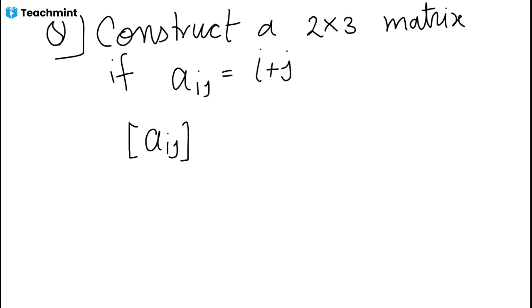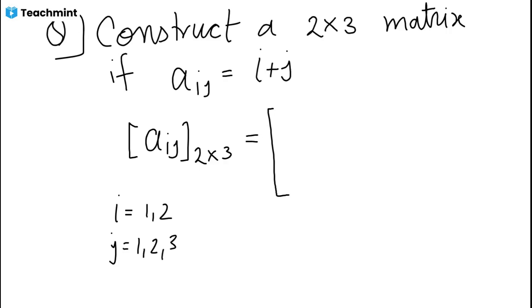Aij just represents an element. We have values of i and j, where i represents the row and j represents the column. So the values of i are 1 and 2, and the values of j are 1, 2, and 3.